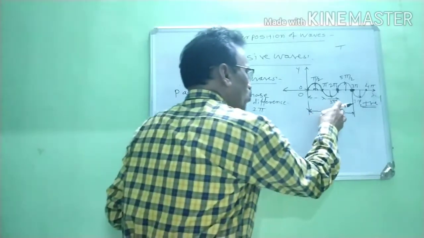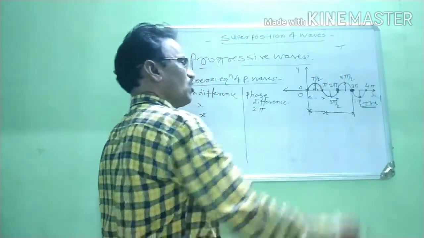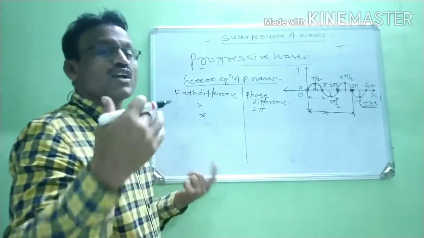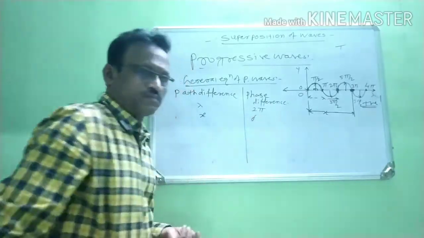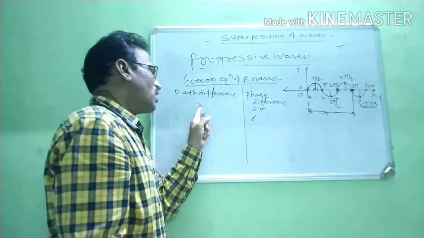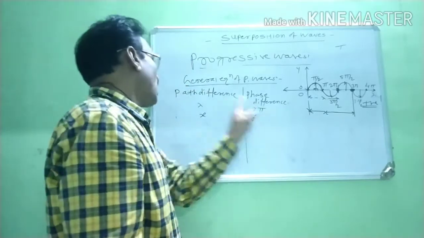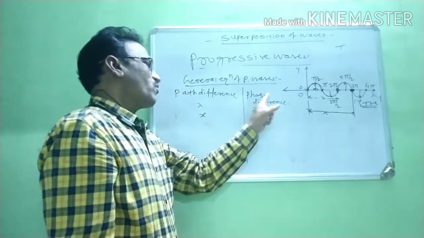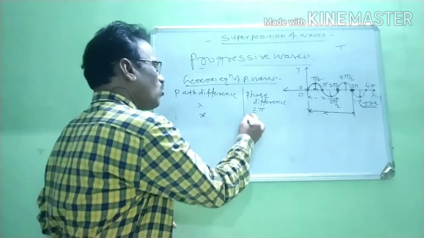For that particular path difference, we have to find the value of the phase difference. This value is unknown for us, so suppose it is del. Therefore, when the path difference is lambda, its phase difference is always equal to 2 pi, and when the path difference is x, its phase difference is suppose del. Now we find the value of del.